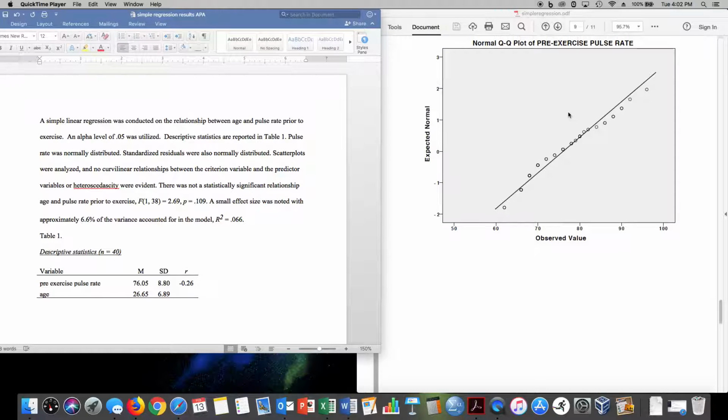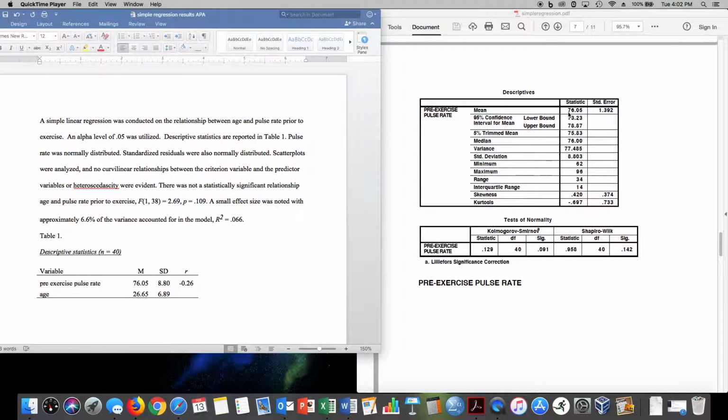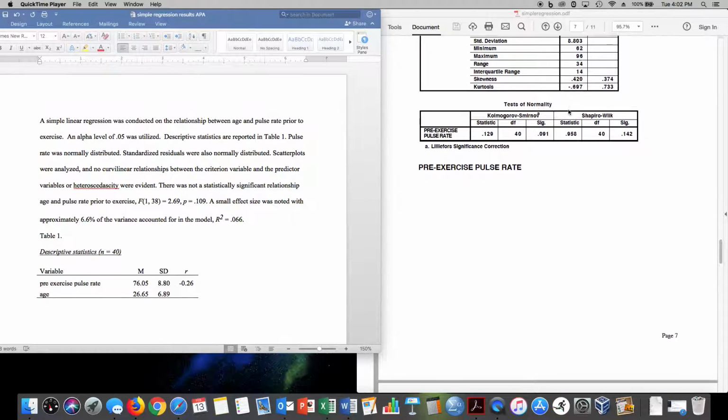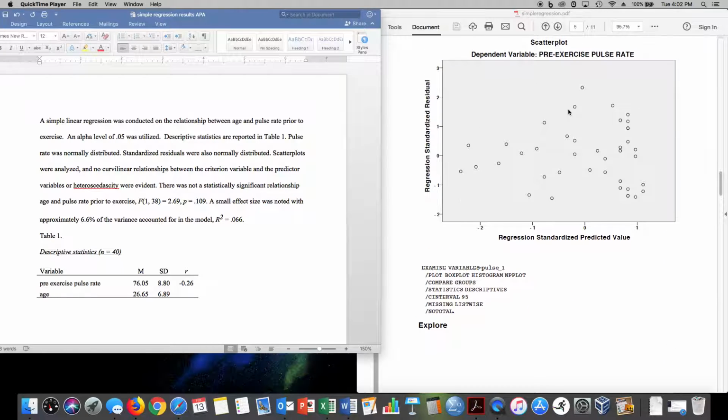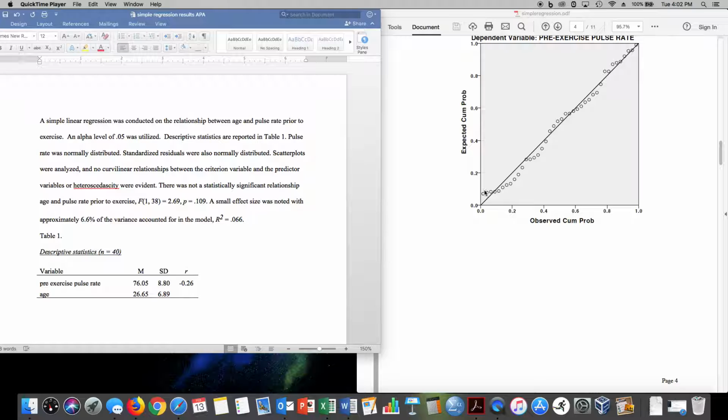Standardized residuals were also normally distributed. So we can see that right here. Pretty close to the line. A little deviation, but pretty close to the line.